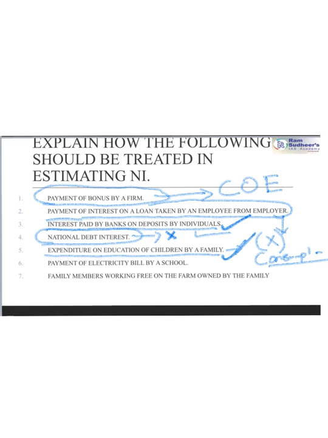Payment of electricity bill by a school is not included because if we see a school as a firm, this payment of electricity bill is an intermediate consumption by the school, which has to be deducted in the GVA calculation, and therefore it is not included in the national income. Family members working free on the farm owned by the family.